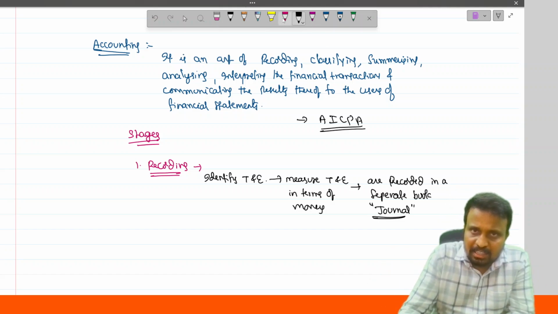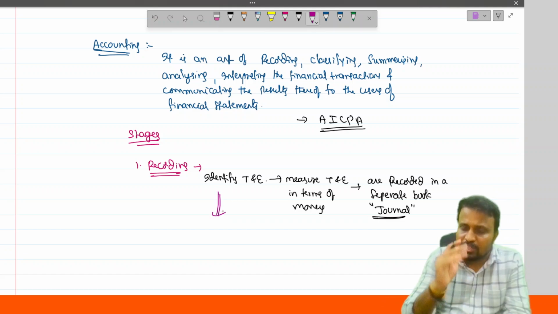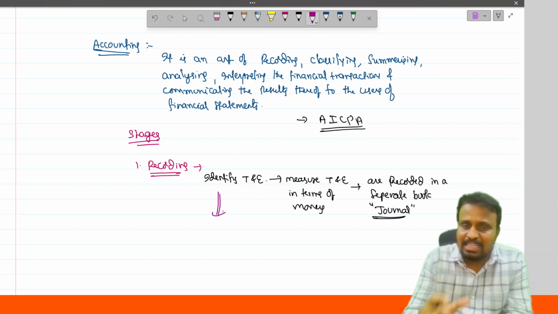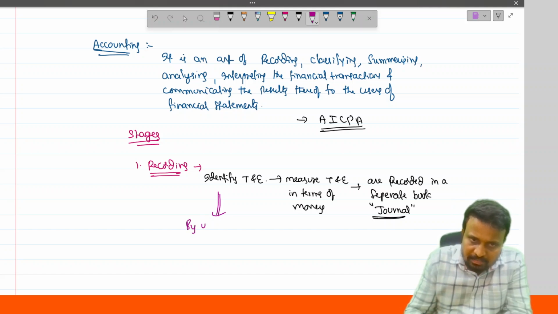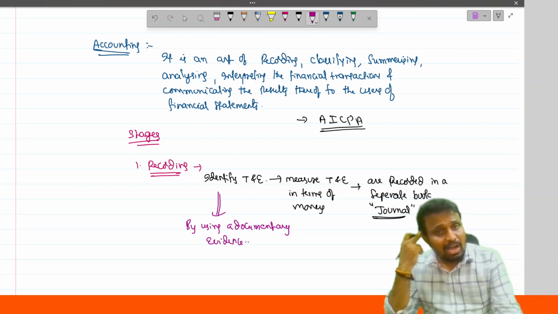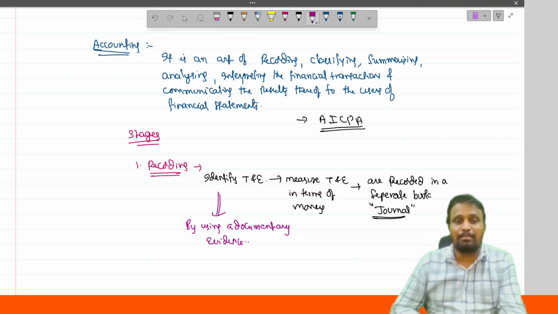And here, first of all, how to identify the transaction? Remember, generally the transactions are identified by using a documentary evidence, and you have to verify whether the transaction actually happened or not.